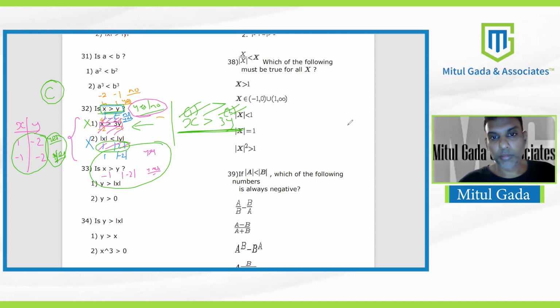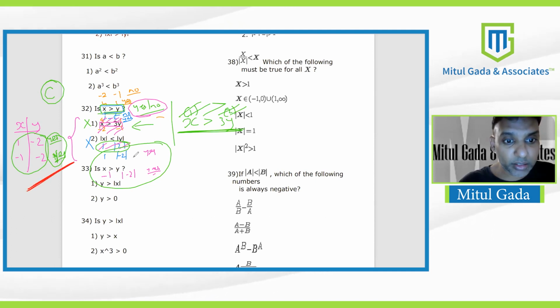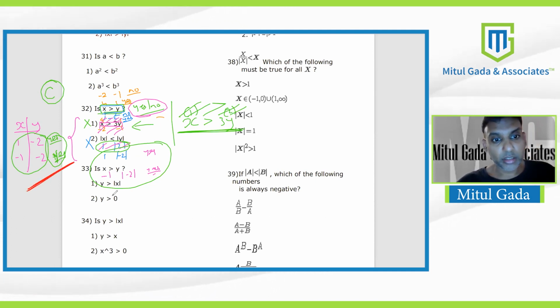Sir, I solved in a similar pattern to what you did, and I was able to come down to option choice C and D. But after that, I was not able to select values which fit both the statements. Yeah, that's what we did. You already knew the answer, but in the exam, I'm not able to guess that.